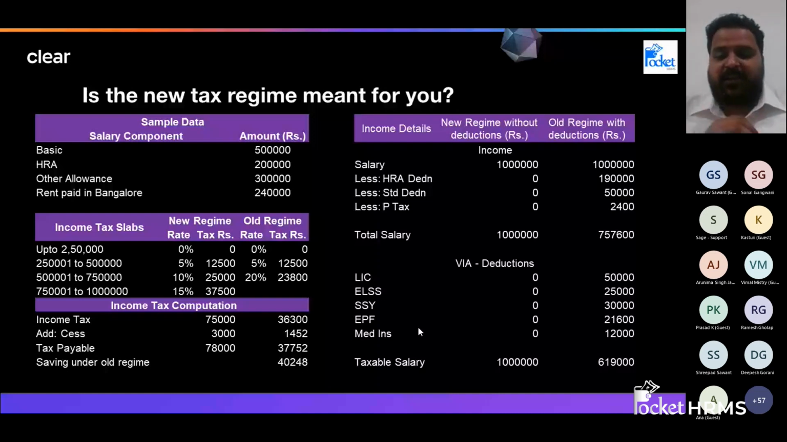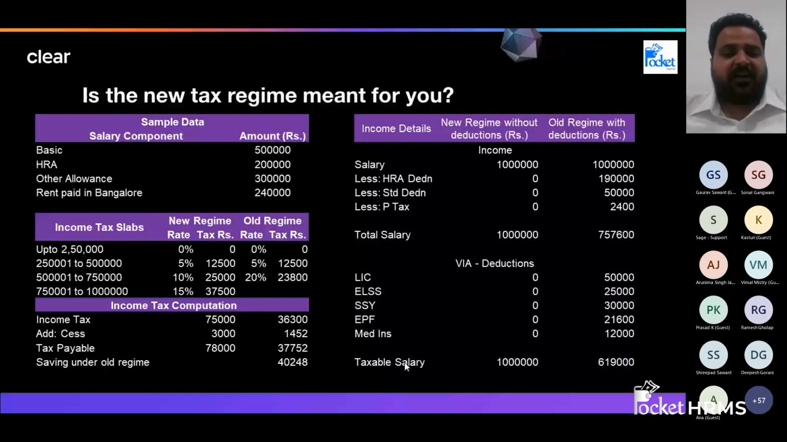In the old regime, the total salary after all deductions becomes 7,57,000. Over and above that, if I can invest in other deductions, Chapter 6A deductions like 80C, 80D, whatever it is, I can further reduce my salary to 6,19,000. Now, on the left-hand side, what tax am I going to pay in the same condition, whether I'm claiming under the new regime or under the old regime?